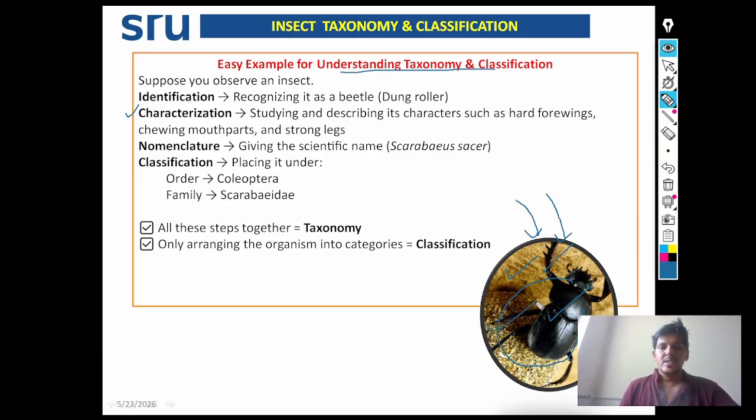Next, classification is there, placing it under order Coleoptera, family Scarabaeidae. All these steps together are known as taxonomy. The science of identification, characterization, nomenclature, and classification is commonly known as taxonomy. Only arranging the organism into categories, placing it in kingdom, phylum, class, order, family, genus, and species, such arrangement is known as classification.